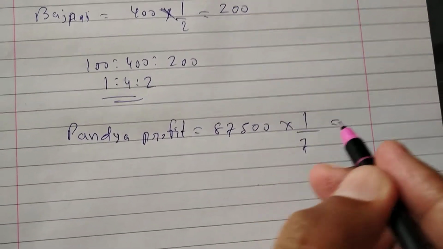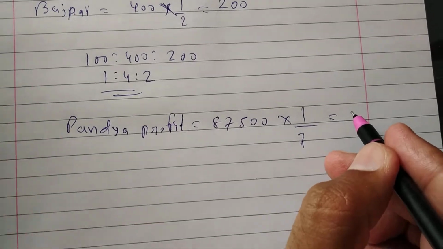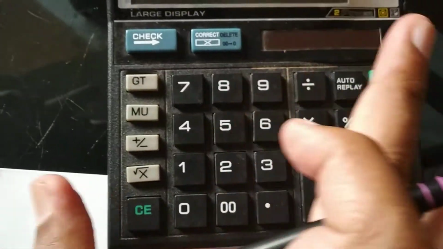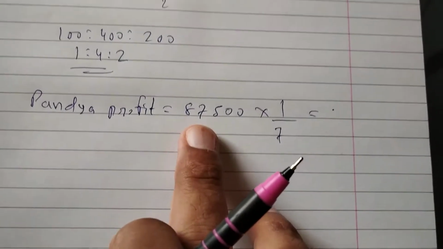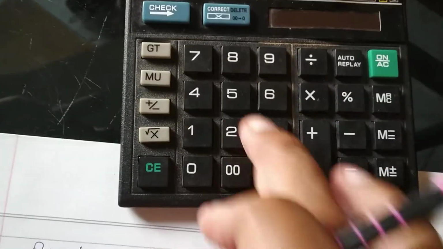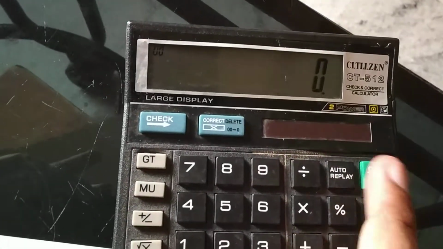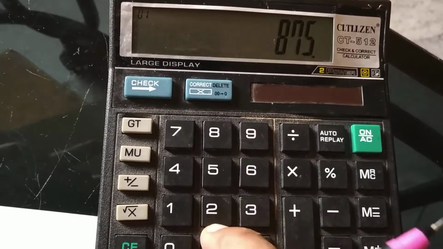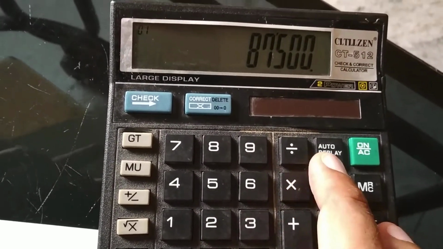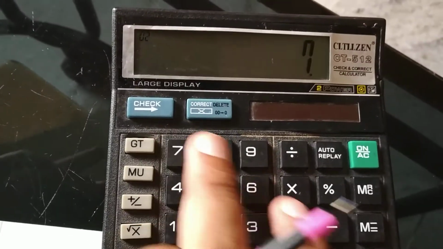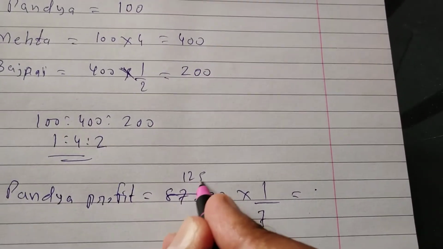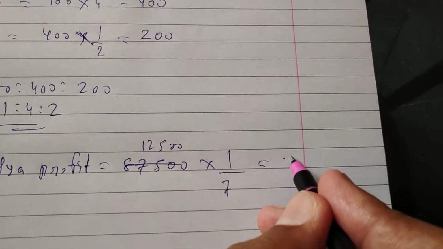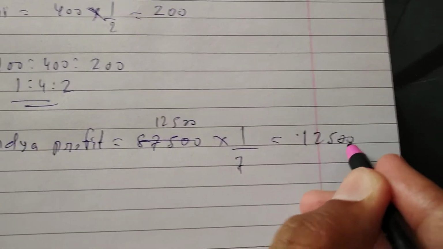So 87,500 divided by 7, value is 12,500, into 1. So here the value is 12,500.